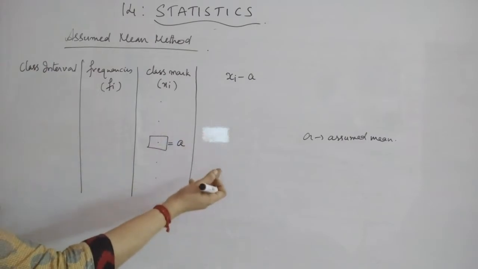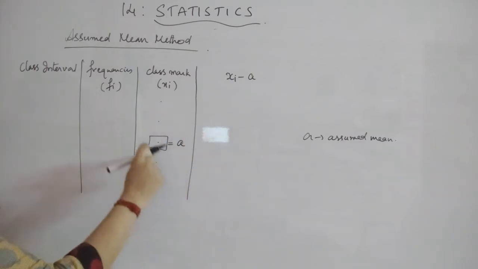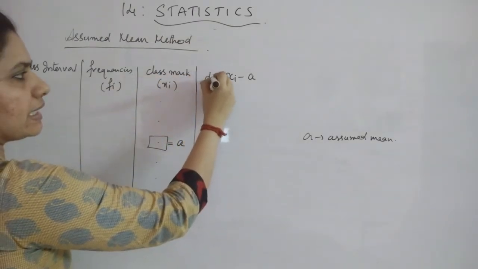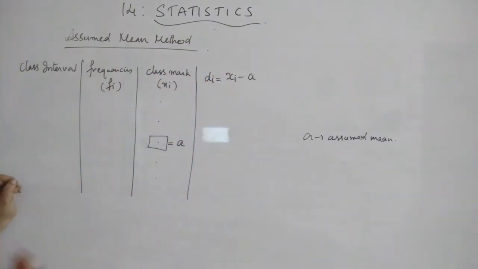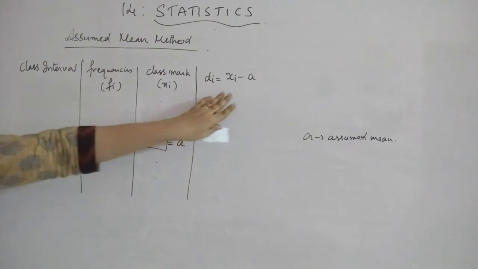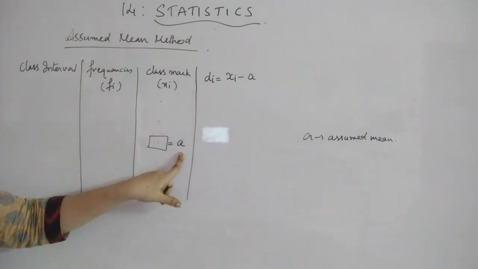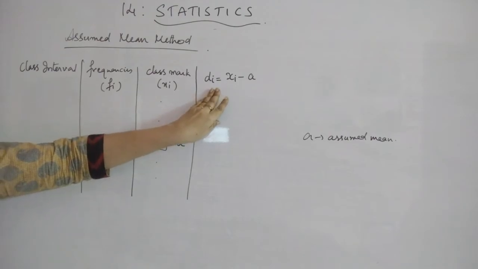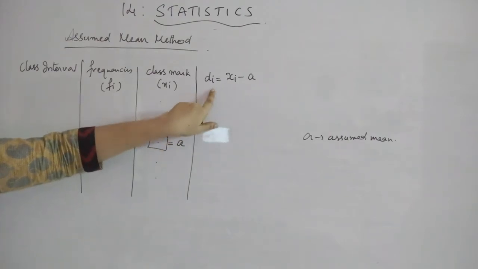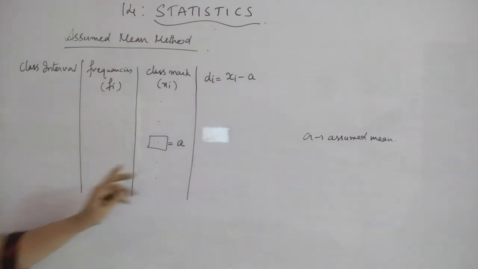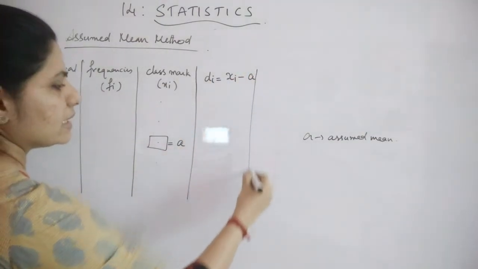The third one minus a will give you automatically 0 only. The fourth one minus a, fifth one minus a, and that is denoted by dA. That's why its name is deviation. Since it is deviation, this column is giving you the deviations from the assumed mean. What we are doing is making it as di, or the notation used will be di is equal to xi minus a. So here you got a column di.